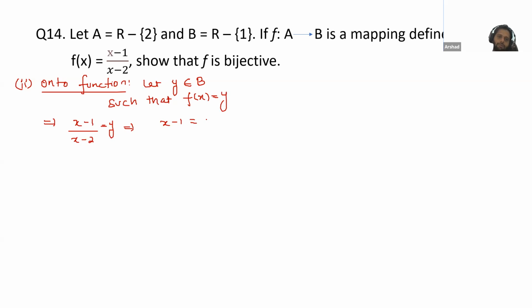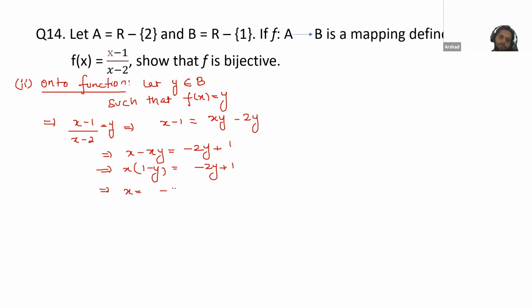Cross multiply: x minus 1 is equal to xy minus 2y. Now we need to find x in terms of y. So shift this part to the left side: x minus xy is equal to minus 2y plus 1. Take out x common: x(1 minus y) is equal to minus 2y plus 1. From here we get x is equal to (minus 2y plus 1) by (1 minus y).